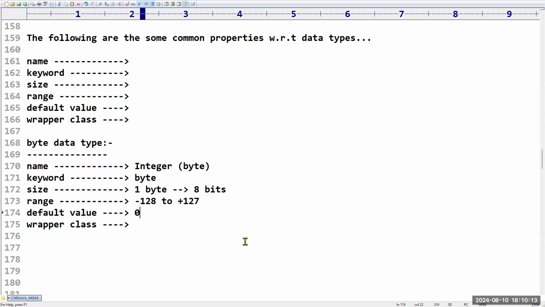Yes, sir. Then what is a wrapper class? Sir, it is the same byte, but B starts with a capital letter. In Java, remember this point. On the first day, I'm telling you this, and in future also it is the same scenario. Whenever you have a class, its name starts with a capital letter. So if you take byte in lowercase letters, it is a keyword, a primitive. Whenever you take Byte with a capital B, it is a wrapper class. Got it, friends?